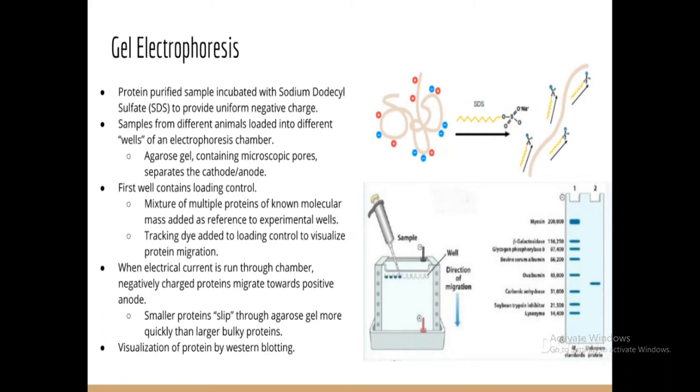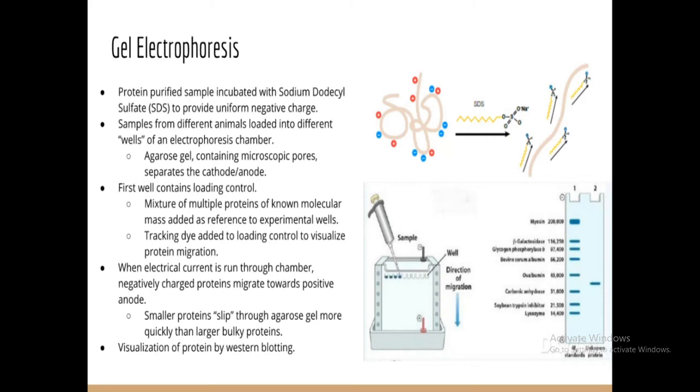The samples from different animals are loaded into different wells on the electrophoresis chamber. The gel we are using here is agarose gel, containing microscopic pores, which separates the cathode and anode. We know the DNA will move from negative to positive charge. Then the first well contains the loading control.